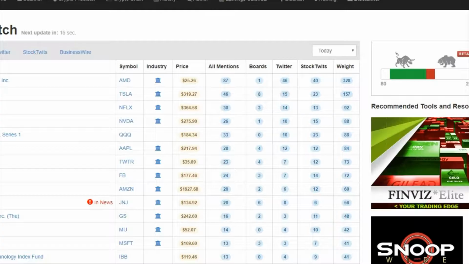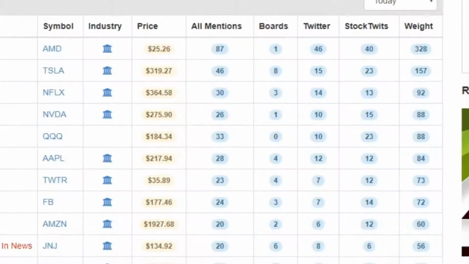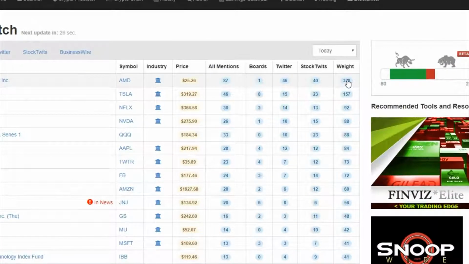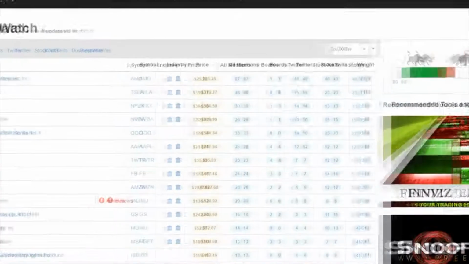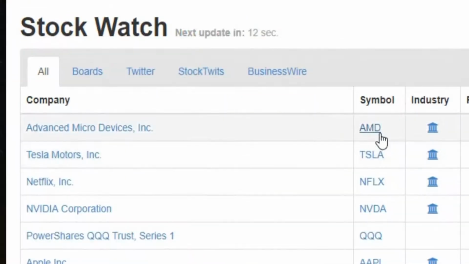Your stocks are sorted again according to cross-platform and cross-author corroboration that comes from message boards, Twitter accounts, StockTwits, etc. This way, only the companies with the most chatter and mentions across multiple platforms by multiple authors get put to the top of the list. This is where we arrive at our weight. If we've got a 40, a 46, and a 1, that totals near 100. The fact that we have a weight of 328 tells us there's multiple authors across multiple platforms talking about the same stock, which puts AMD at the top of the list.